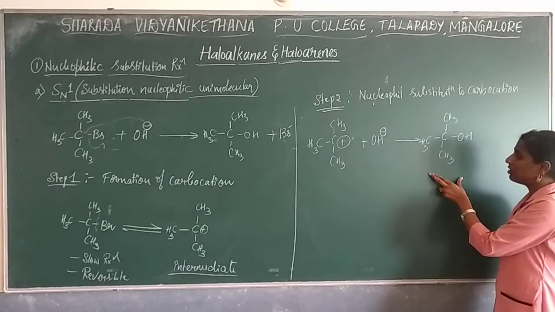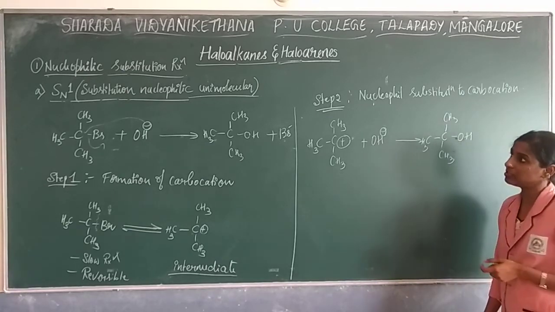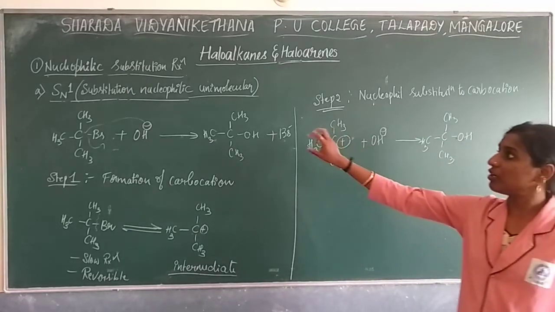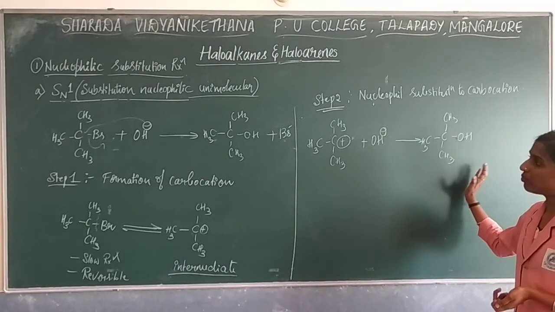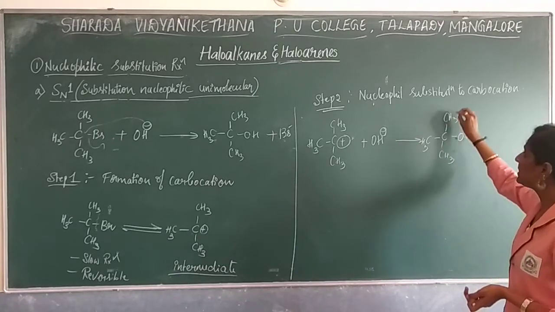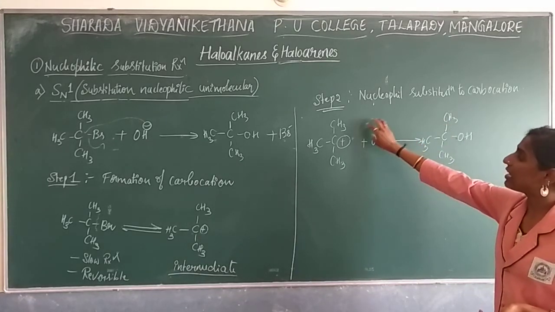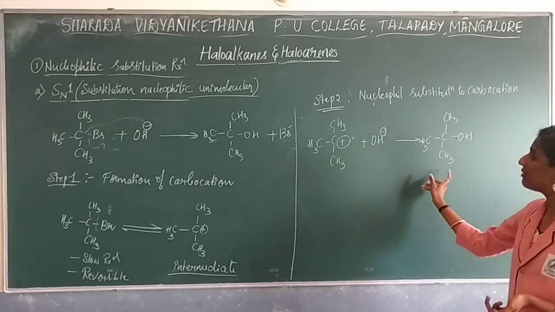So this is the major product that will be formed in the SN1 reaction, unimolecular nucleophilic substitution reaction. So this will be considered as an SN1 reaction. Step 1 is the formation of the carbocation, and step 2 is where the nucleophile attacks your carbocation. So this is your SN1 reaction.